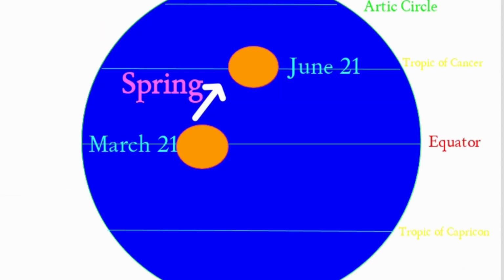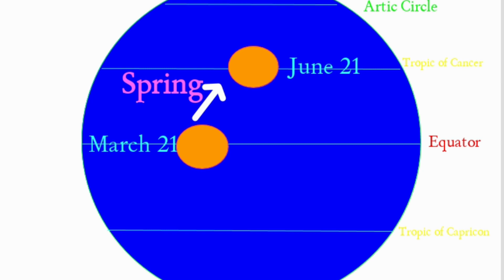From 21st March onwards, the sun apparently shifts from the equator northwards and reaches vertically over the Tropic of Cancer. This transition period is known as spring season. Which are the peculiarities of spring season?